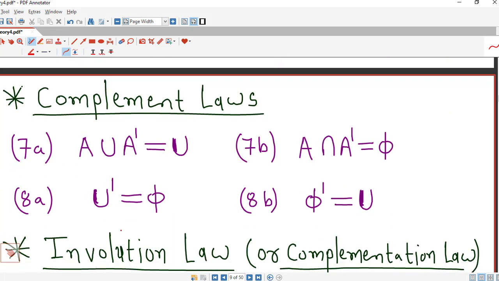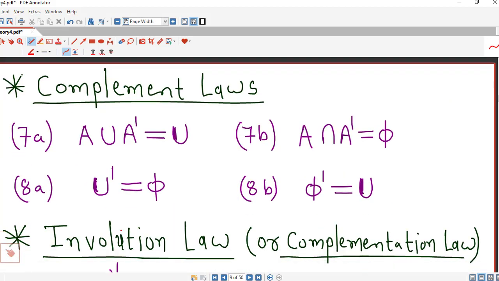Another important laws are complement laws. So suppose U is universal set, A is any subset of universal set, then union of A and its complement must be equal to universal set. And if we replace union by intersection, here we have to replace universal set by empty set.